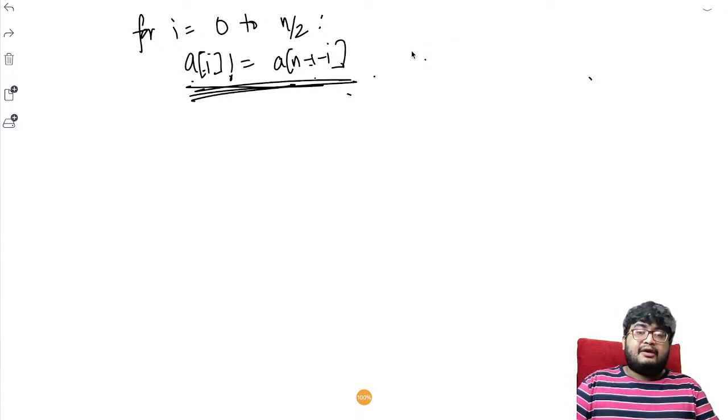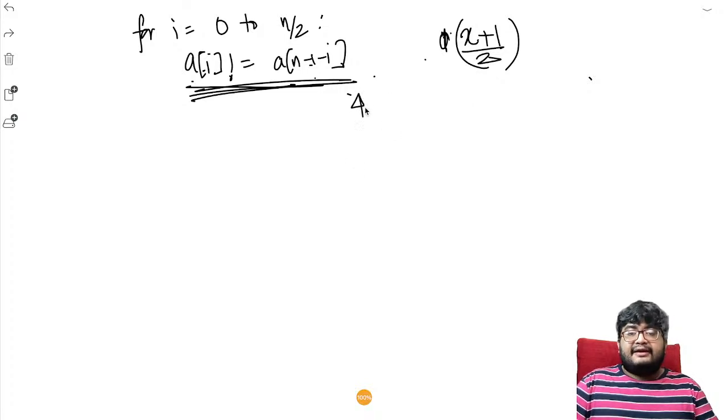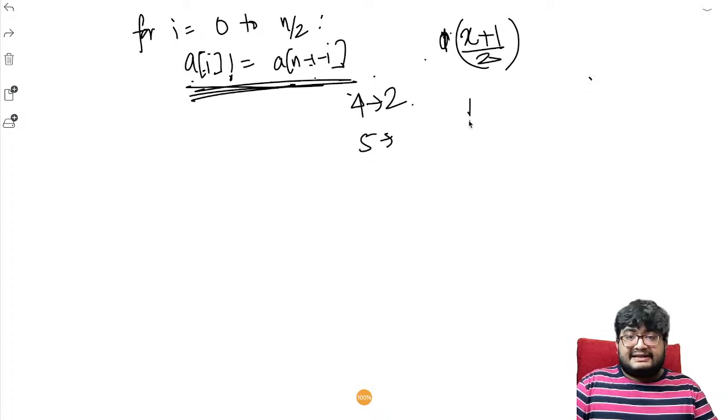Okay. Now we saw, again, what is the formula? The formula turns out to be the number of mismatches, let's call that x, so x plus 1 by 2, right? Why? Because we are always pairing up, right? 4 is getting paired up to 2. For odd numbers, we are just going up to the next integer, because one additional pair will be formed with the number that is left and its corresponding mismatch, right? This pair additionally will be formed.